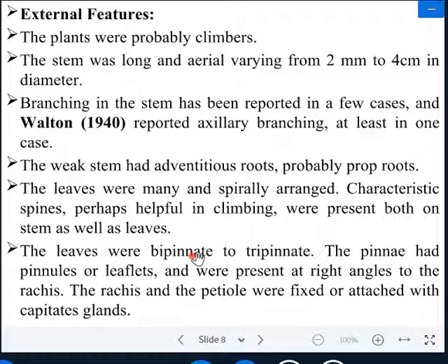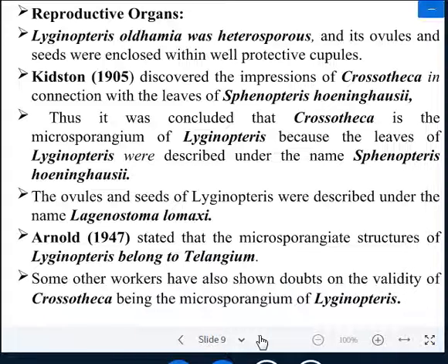The leaves were bipinnate to tripinnate. The pinnae had pinnules or leaflets present at right angle to the rachis, and the rachis and the petiole were attached with capitate glands. So presence of capitate glands is the identification point of this plant. On all the parts of the plant there is a presence of capitate glands.